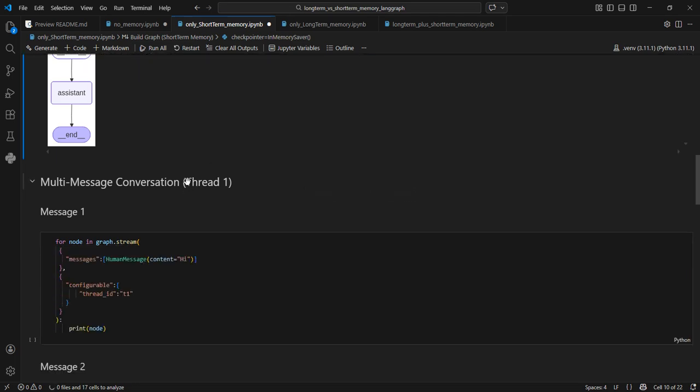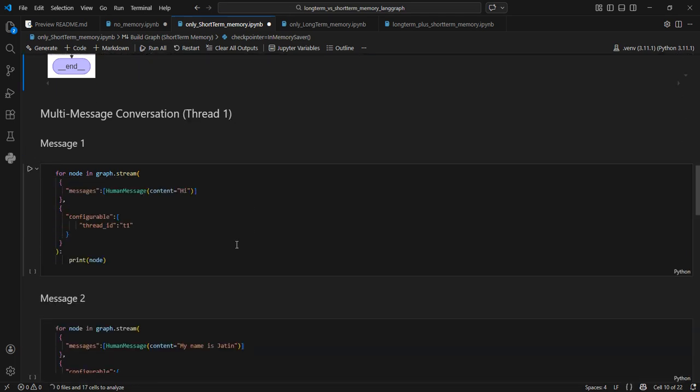So now let's say we start the conversation for thread 1 first. This part is different here. Earlier we were simply calling it like this, graph.stream. We were sending the messages and that's all, and the node would be printed. But whenever we have short-term memory set up, we will add this dictionary also, which will be configurable, and our thread ID will be the unique thread ID for which that conversation will be maintained. Whenever we change this thread ID, a new conversation or a new thread will be started.